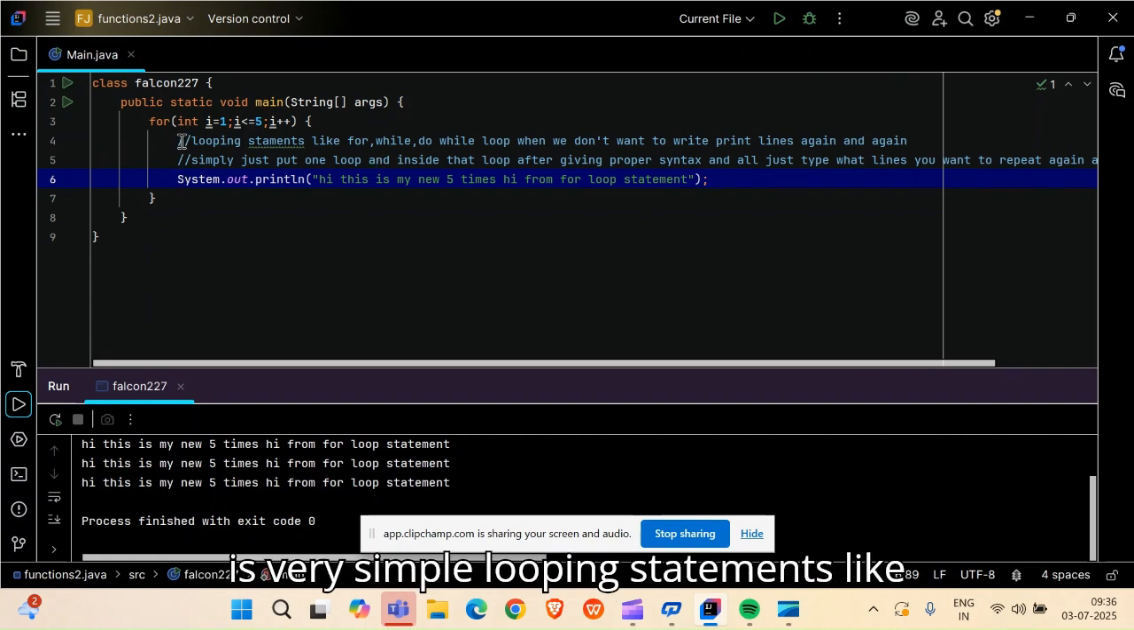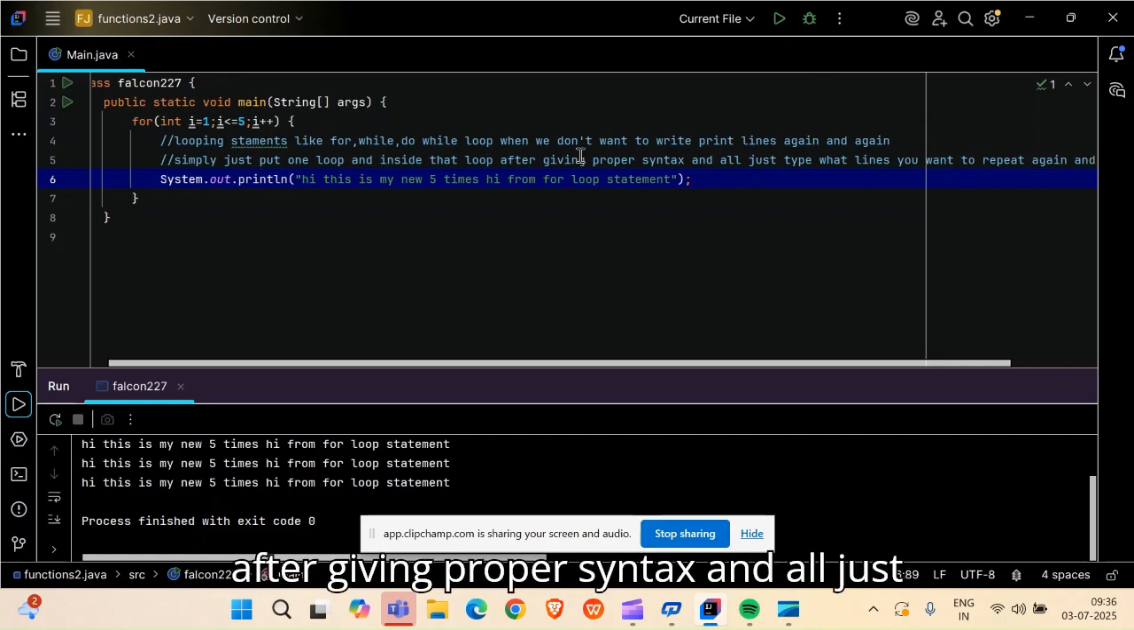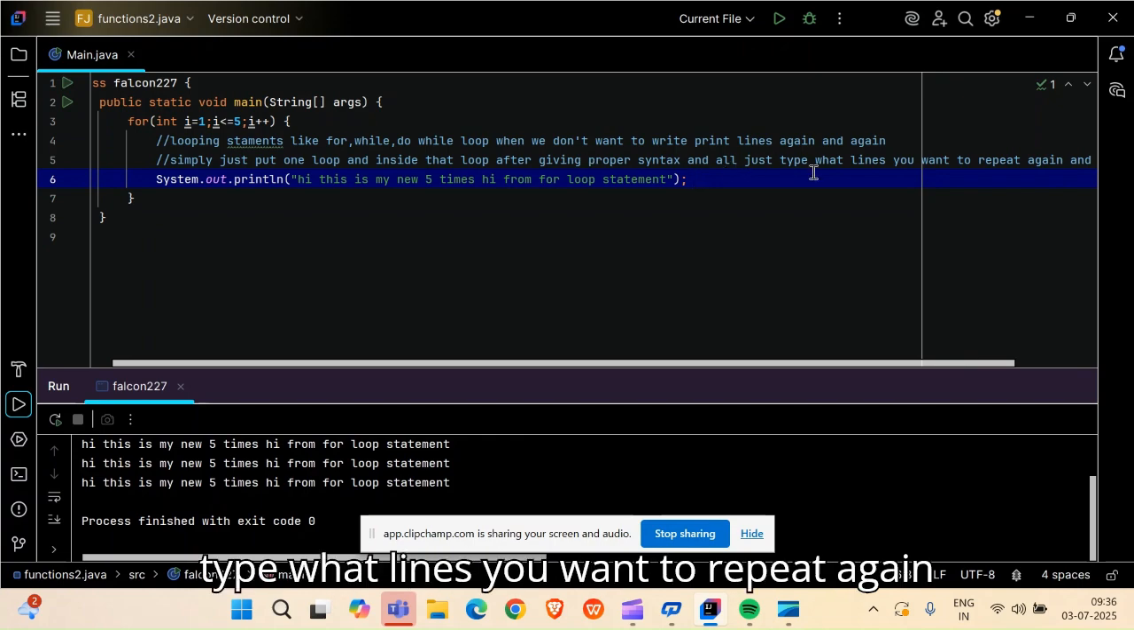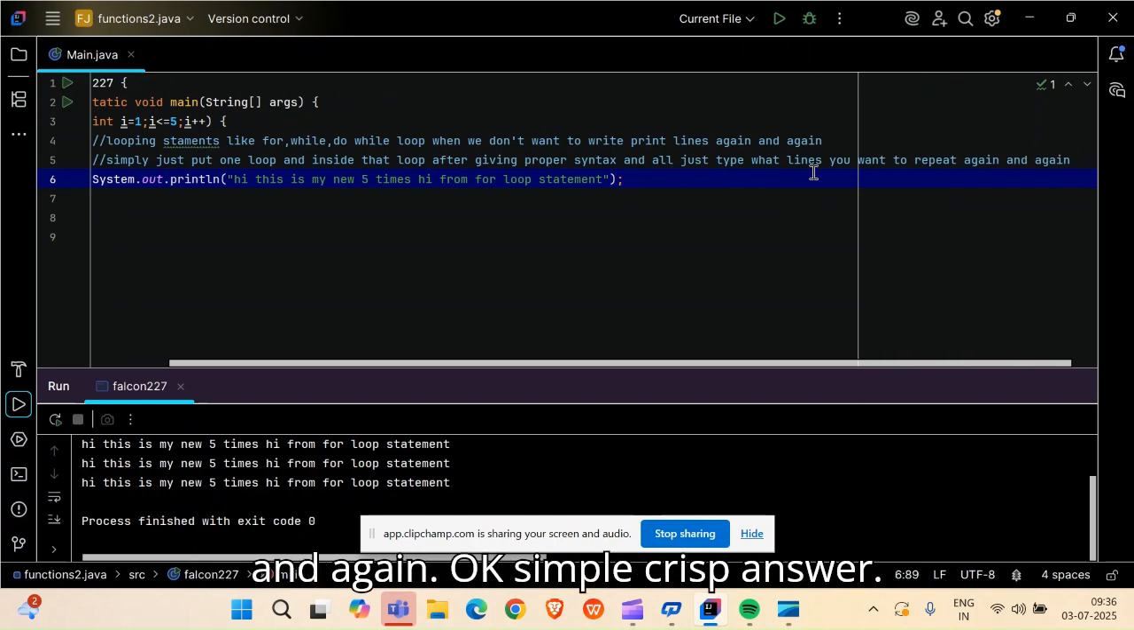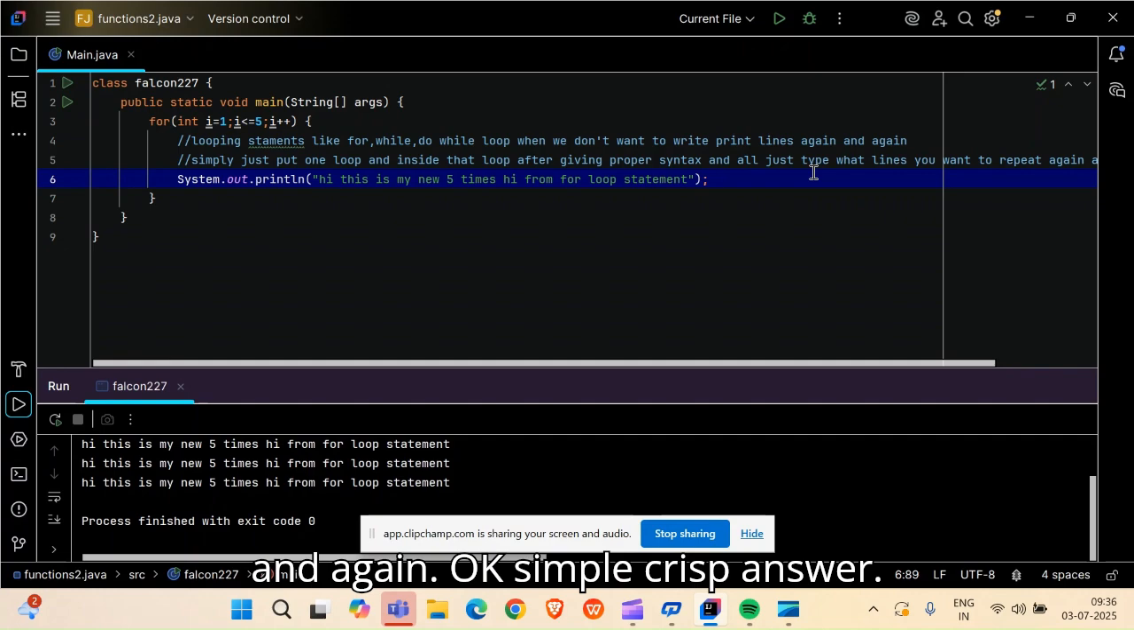Okay, so friends, it is very simple. Looping statements like for, while, do while, when we don't want to write println lines again and again. Simply put one loop. It can be a for loop, a while loop, or a do while loop. Inside that loop, after giving proper syntax, just type the lines you want to repeat again and again. Simple, crisp answer.